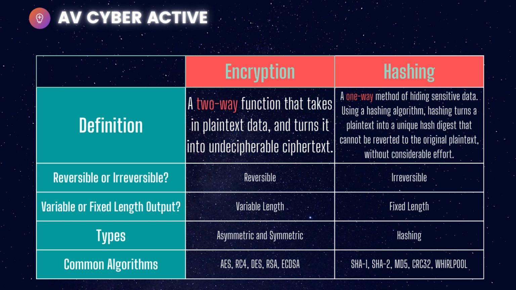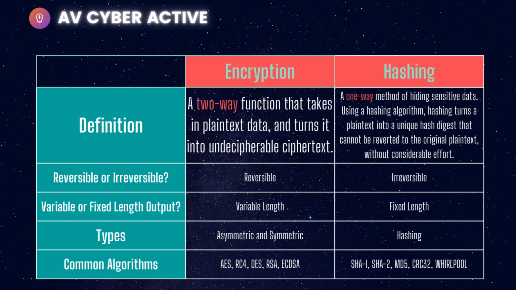In terms of reversible and irreversible, of course, encryption is reversible, so you can convert plain text into ciphertext and again convert this ciphertext into plain text using your PKI. Hashing is irreversible, so if it gets converted into a hash, you just verify the integrity of the file, and that's it.